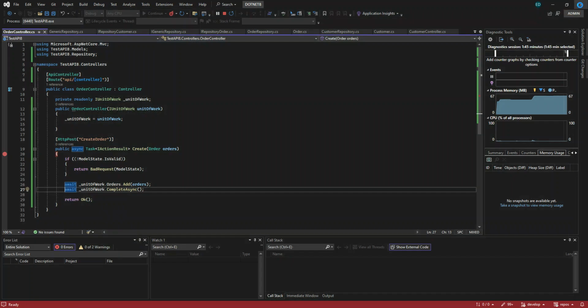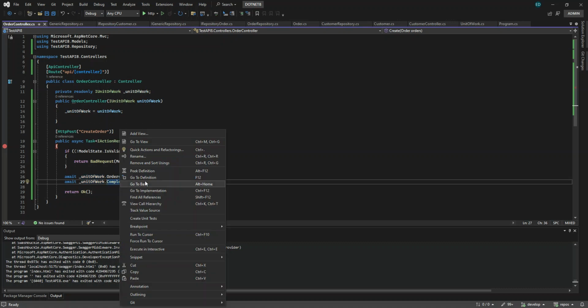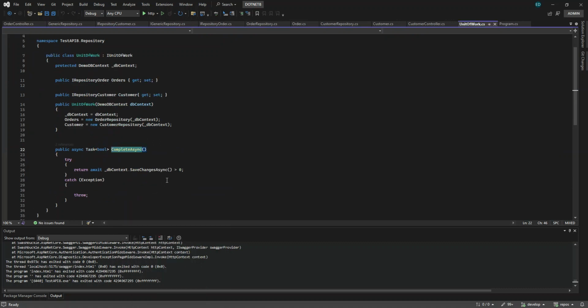Let's try to debug, guys. Invalid object name order. So for this one you need to go to complete async. The implementation here is the DbContext that saves changes async.